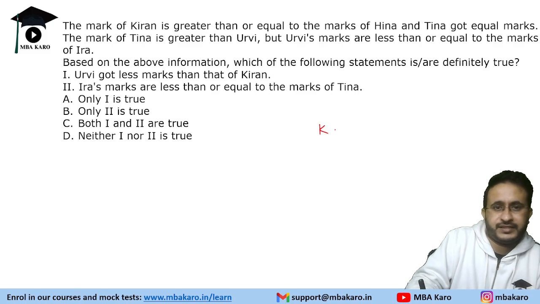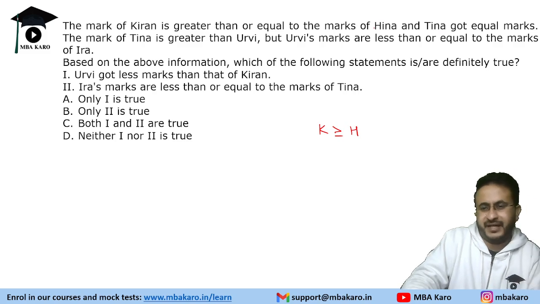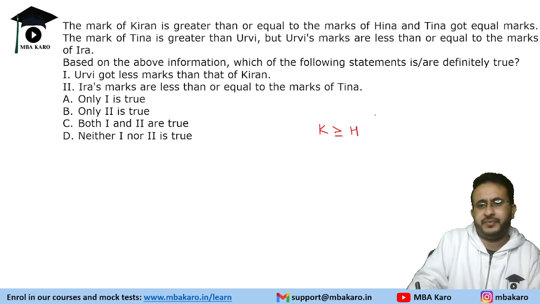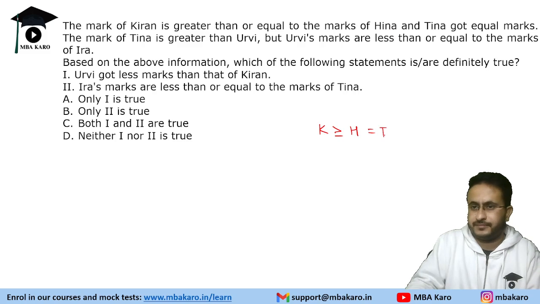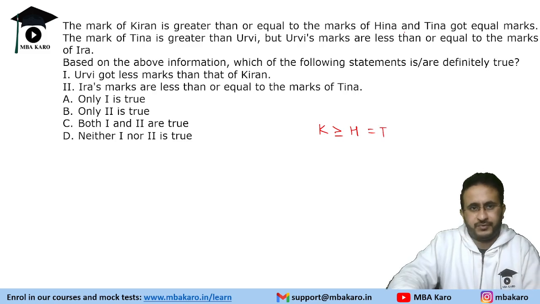So Kiran is greater than or equal to Hina. It says Tina got equal, Hina and Tina. So this looks a bit ambiguous, right? It should be Hina equal to Tina. So that's what I could get from the language.